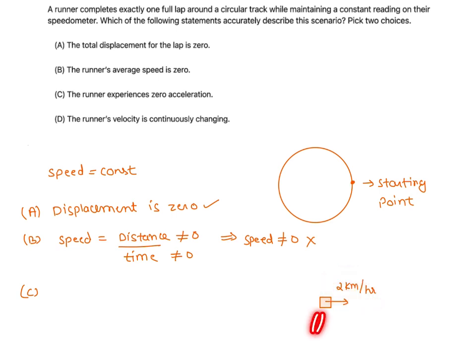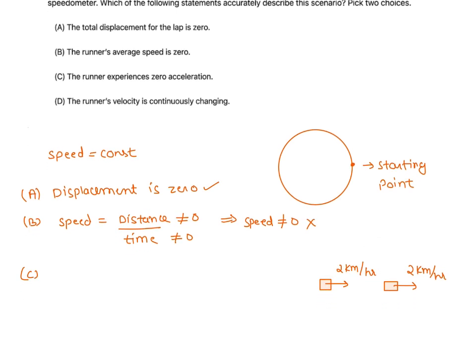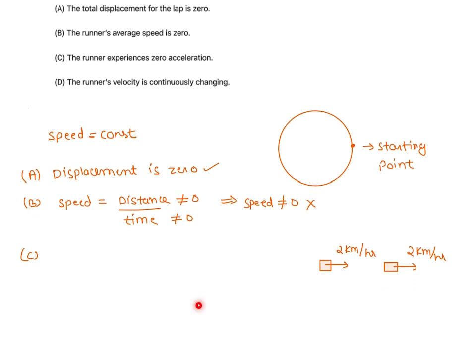If no force acts on this particle, it will continue to move with this speed only, 2 kilometer per hour. And this particle cannot change its direction by itself. If this particle changes its direction, it implies some external force is acting. So if no external force is acting, the particle will continue to move in a straight line. If the particle is changing direction, it implies force is acting on the particle.